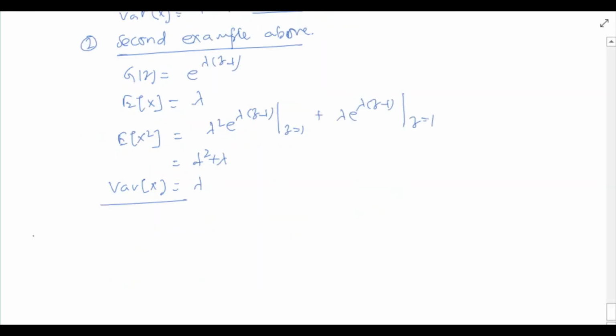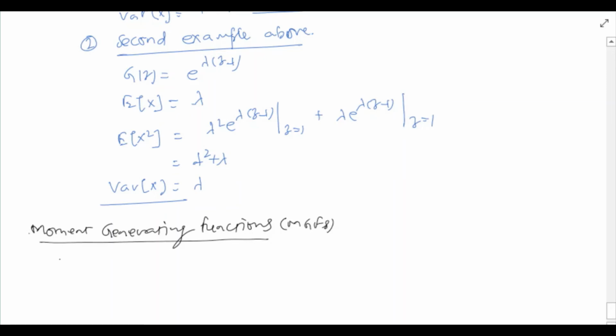Finally, let us see the notion of moment generating functions. In short, these are called MGFs.